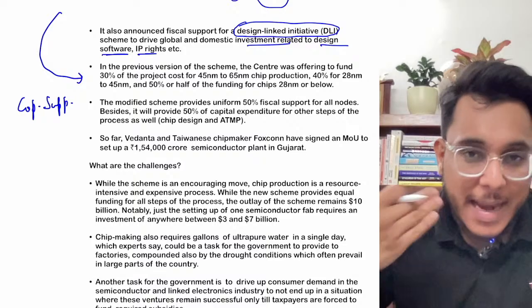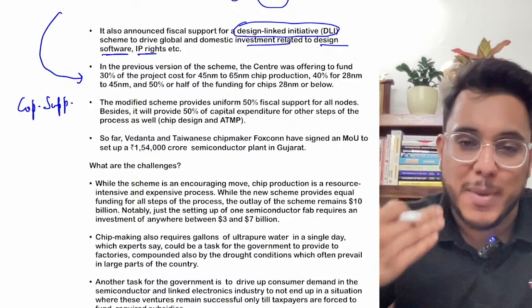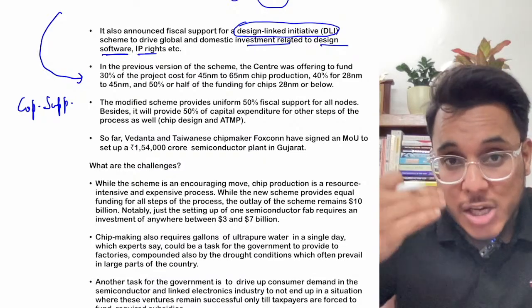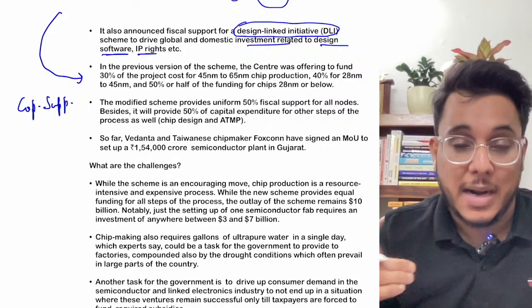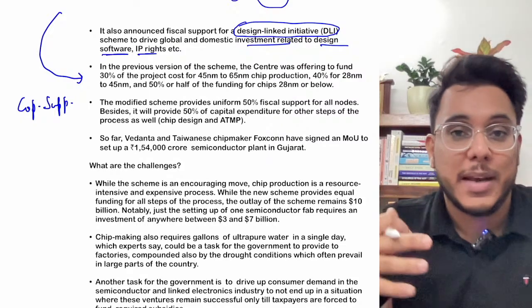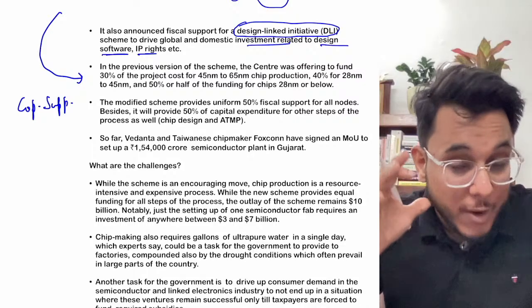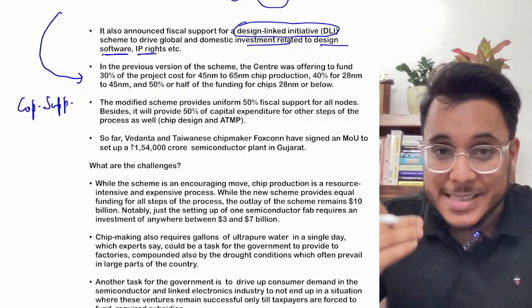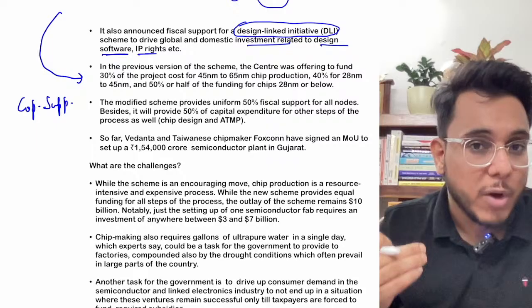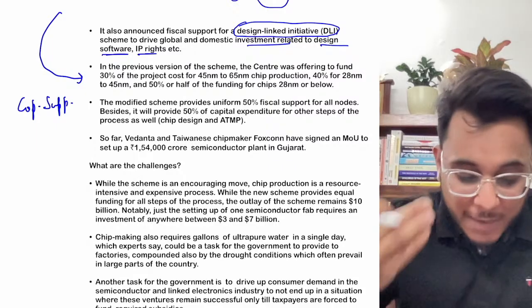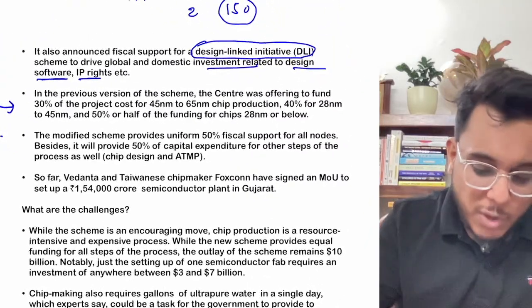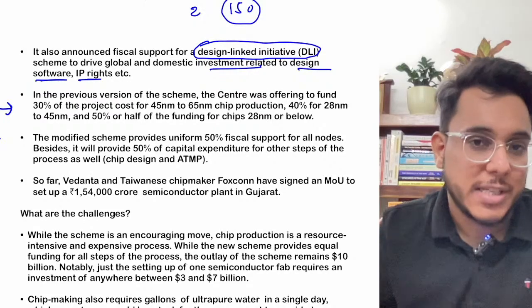It means that if any person wants to start a chip manufacturing plant, the initial cost of establishing that plant, the cost that will come in making the infrastructure and acquiring the machinery, the basic cost that will be incurred for establishing a plant, the government will contribute to that. Now, what was the earlier scheme and what are the changes that have come?